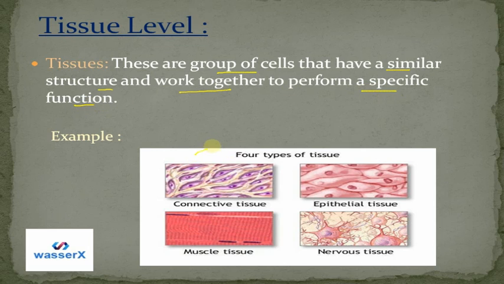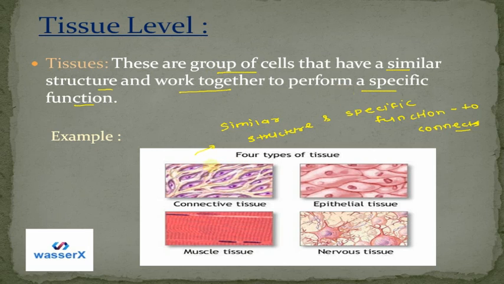That means connective tissues will have a similar structure, they will look the same, and they have a specific function, which is to connect the muscles or to connect things in the body, right? So these are the specific functions of these types of tissues.